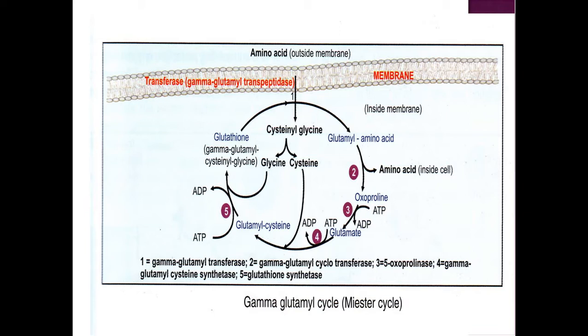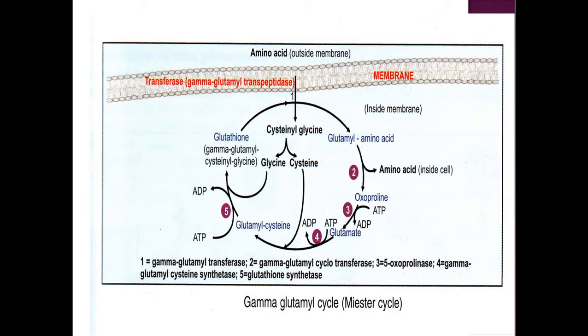We have already discussed the cell membrane structure, so I am not talking about it now. This is the cell membrane and this is the intestinal lumen where the digested amino acids are present. Okay. Now these digested amino acids should be absorbed into the intestinal cell. This requires a carrier protein, and that carrier protein is called glutathione.